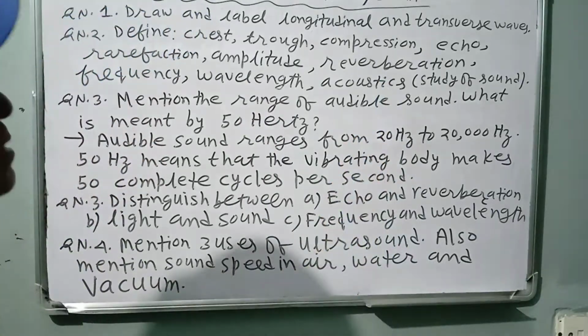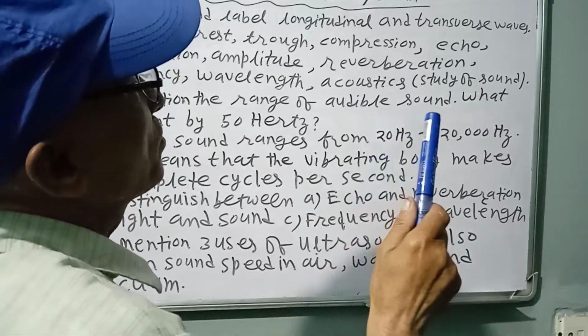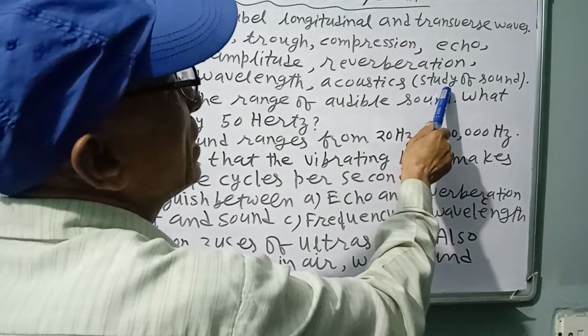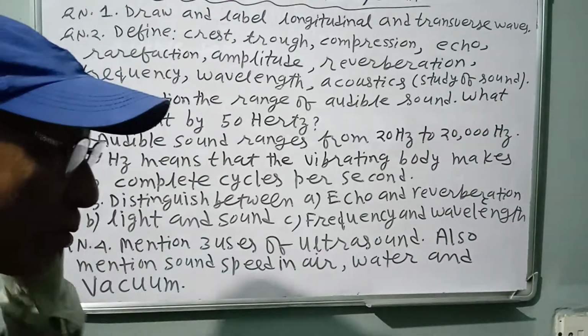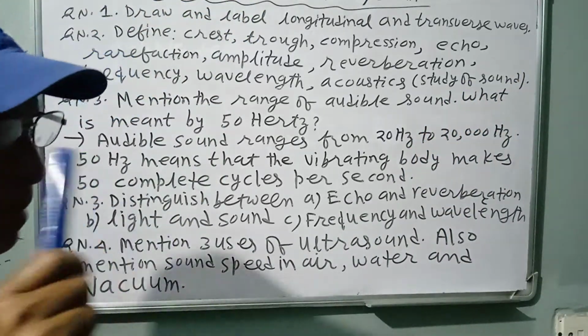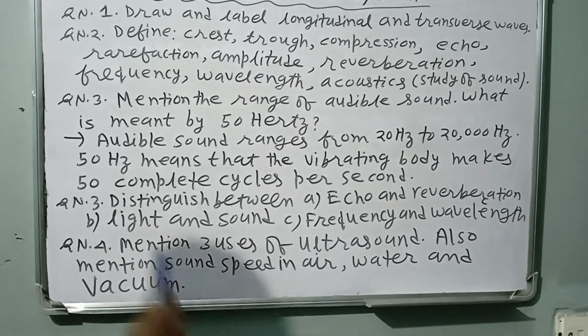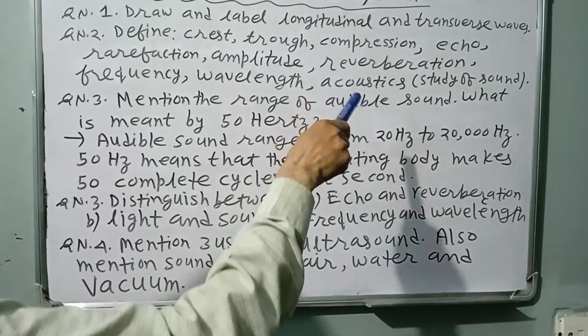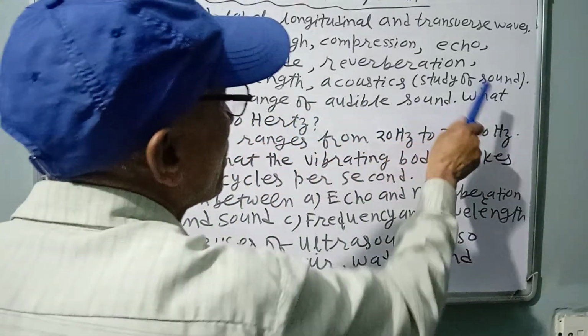Acoustics, you can define it. Acoustics is the branch of physics which deals with the systematic study of sound. Not only we hear, systematic study of sound like ultrasound, infrasound, audible sound, and you can apply in our daily life. Question number 3, mention the range of audible sound.